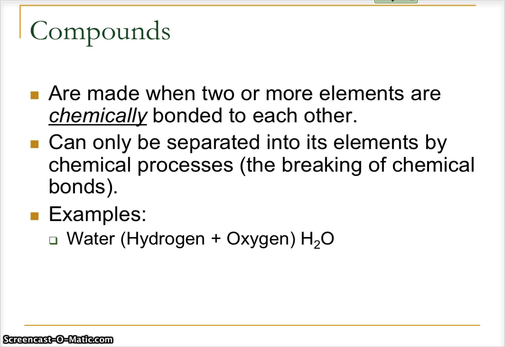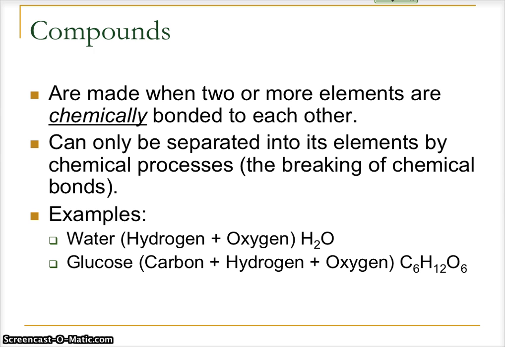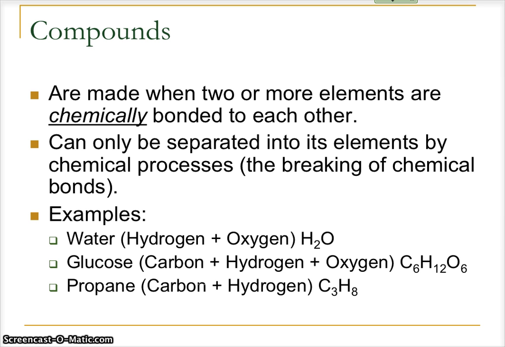Some examples of compounds. Water, you know what water is. Glucose, C6H12O6, a very necessary sugar for our metabolism in our body is glucose. Propane, if you have a gas grill at your home, you go to the store and you buy a gas tank for your gas grill, it's got propane in it, C3H8. And so you can see that all of these have at least two elements, and sometimes more than one atom of each element, and they are chemically bonded together. Those are compounds.